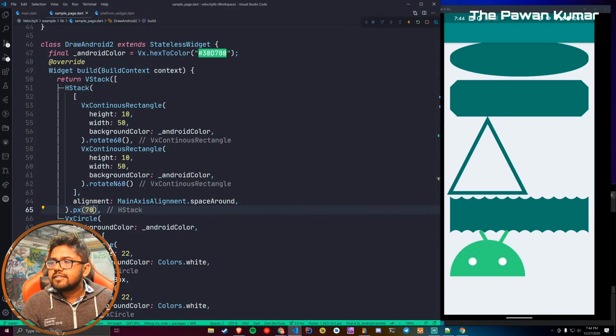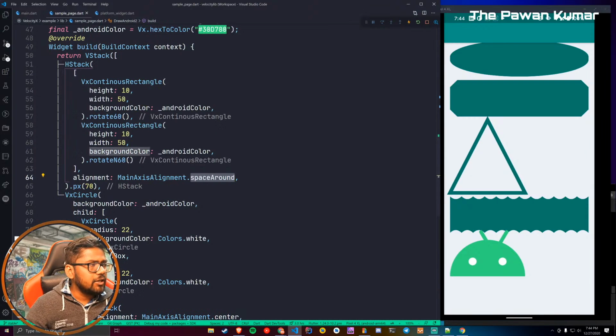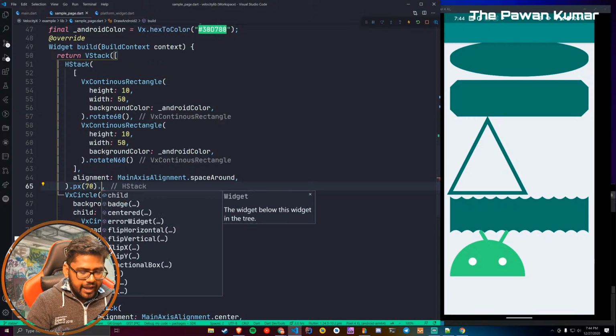The reason is that we are using HStack, which is fine, and we are moving it, and it has gone good, but the entire width is not somehow being taken care of. So what we can do, we can either say that we want to have full width.